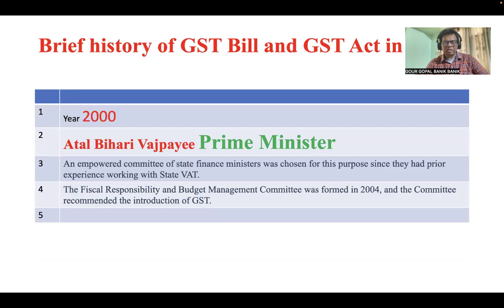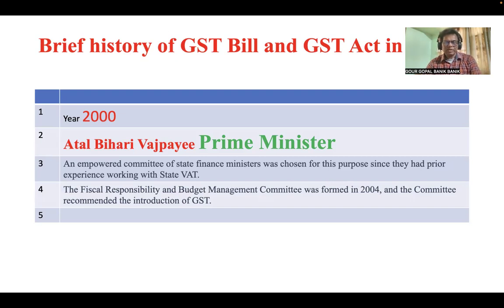And now let's go to the background story, how it came to India. See, it was in the year 2000 when Atal Bihari Vajpayee was the Prime Minister. He wanted GST to be introduced in India, and he engaged people like Asim Dasgupta, Finance Minister of West Bengal, and many others. He gave the task of studying whether GST can be introduced in India or not, and how it can be introduced. An empowered committee of the state finance ministers was chosen for the purpose, since they had prior experience working with the state VAT.